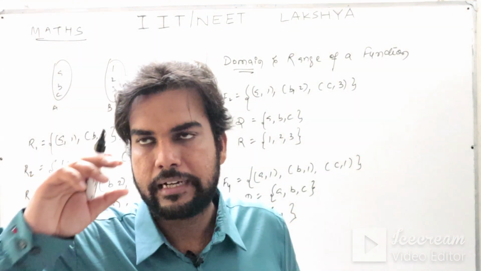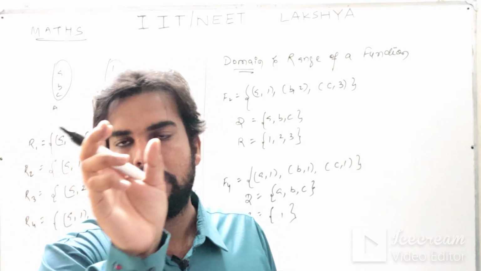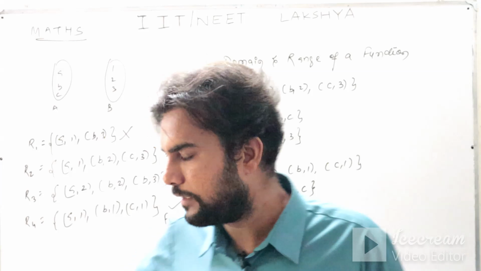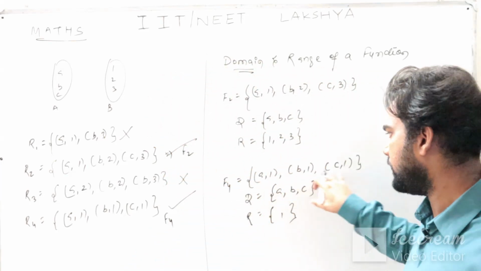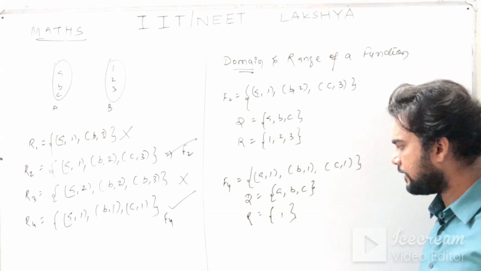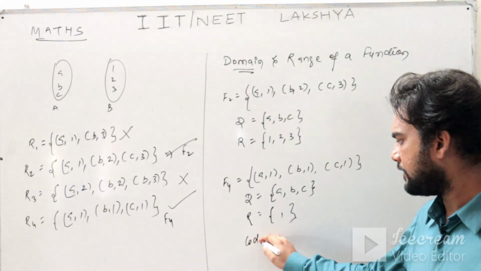We have to collect the domain and range from the elements of the functions only. Elements of the functions means from the ordered pairs you have to collect it. So that is your domain and range. And there is one more term which is defined as codomain.